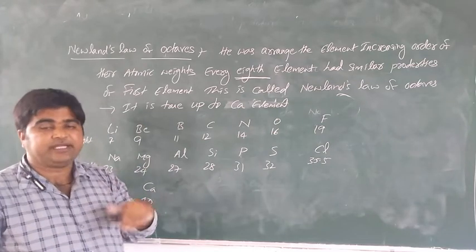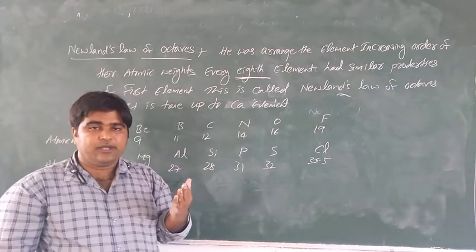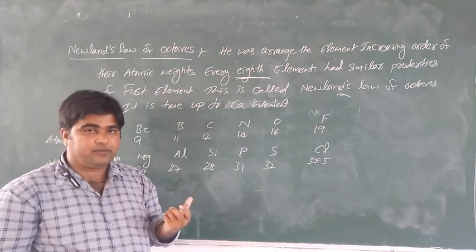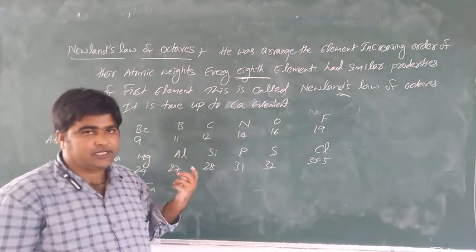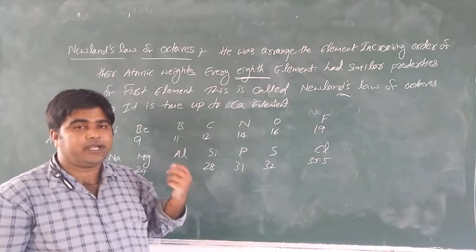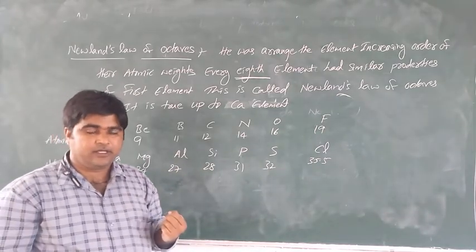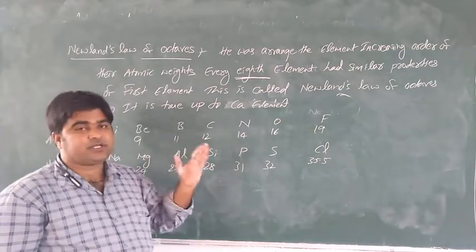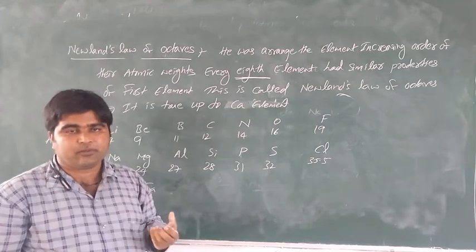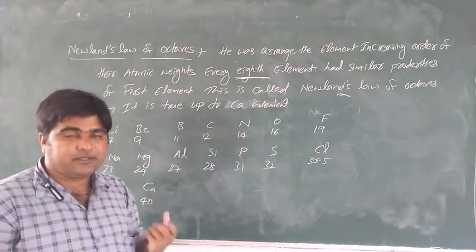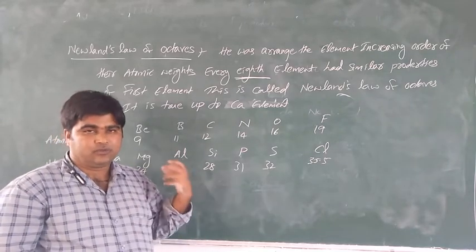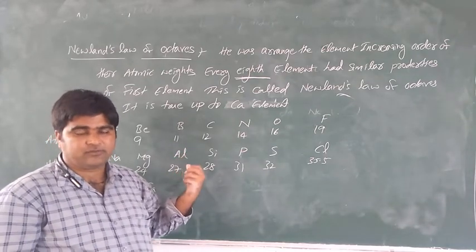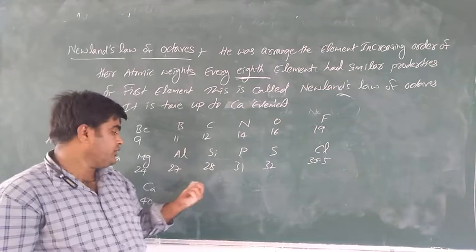Doberainer's law of triads: why is it only applicable to some elements? Because of chlorine, bromine, iodine, when you calculate you get 81.25. But according to our textbook the atomic weight of bromine is 81. Like calcium, strontium, barium, for strontium you get 88.5, but 88 is given. That's why it fails. Doberainer's law of triads fails, while Newland's law of octaves holds up to 20, up to calcium.